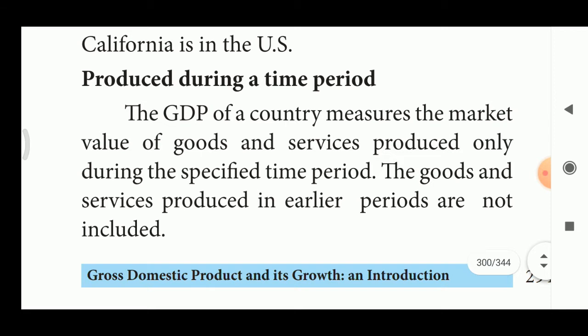Produced during the time period. The GDP of a country measures the market value of goods and services produced only during the specified time period. The goods and services produced in earlier periods are not included.